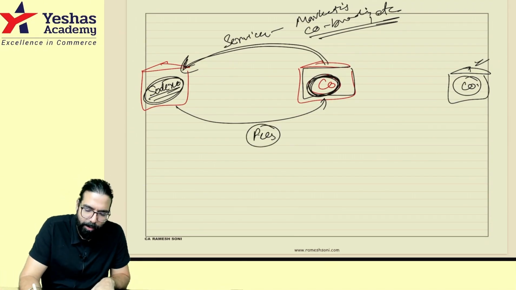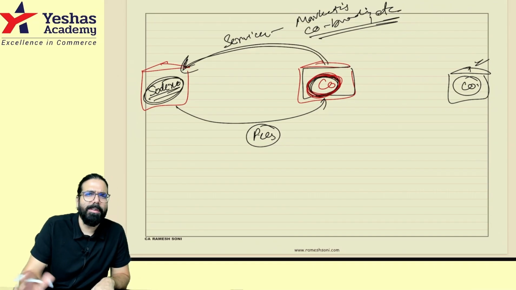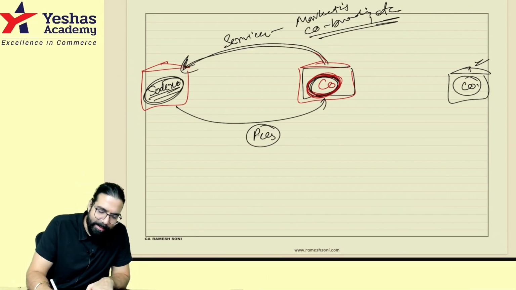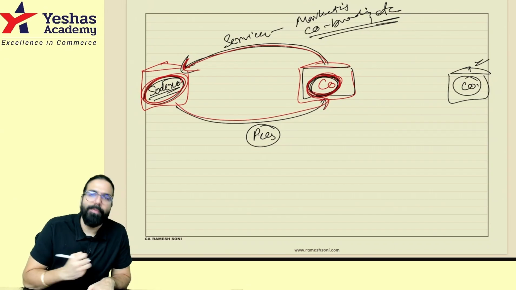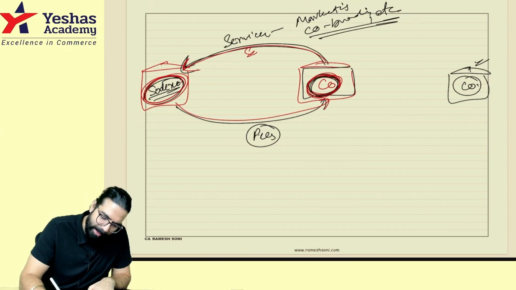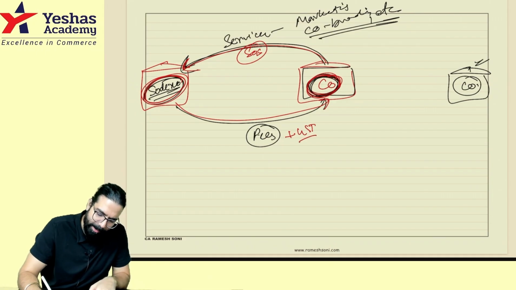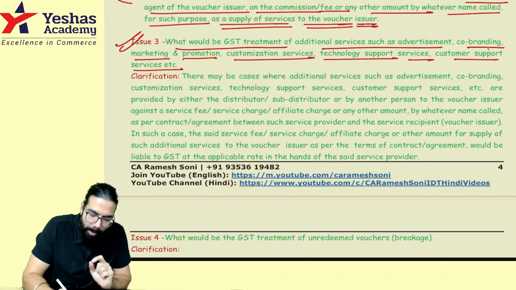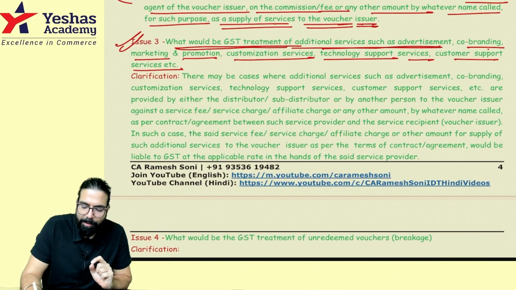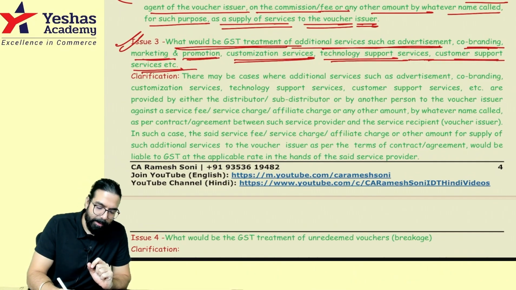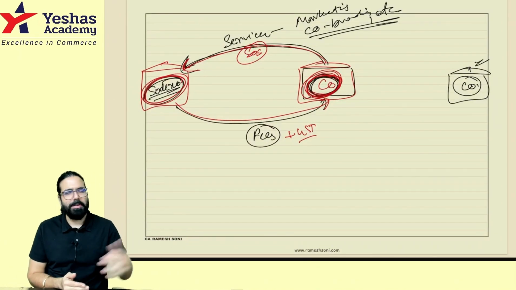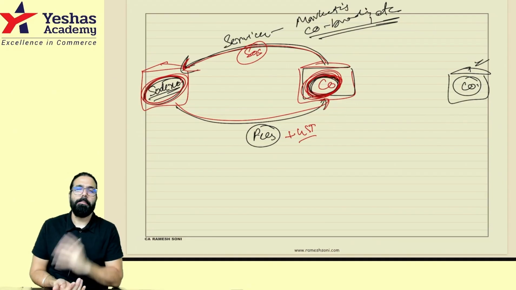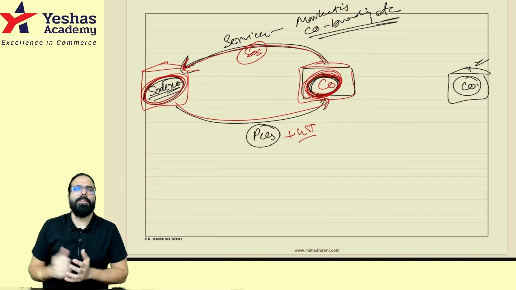Simple as that. Government went ahead and told, he is not involved in buying or selling, nothing. He is just helping these people in making their voucher popular, for which he is charging a fee. And this fee is nothing other than a supply of service over here, and on this fee GST will come. Simple. They told, see, what would be the GST treatment for additional service such as advertisement, co-branding, promotion, customization, technology support, customer support, all this? He told, sir, I will provide you various services, customer support, technology support, how to sell, marketing, everything I'll take care of. I'm providing all this service to them.